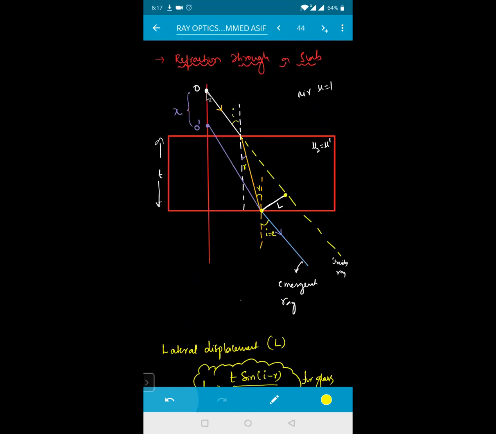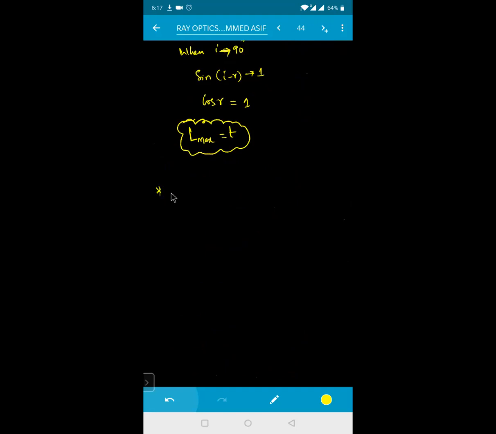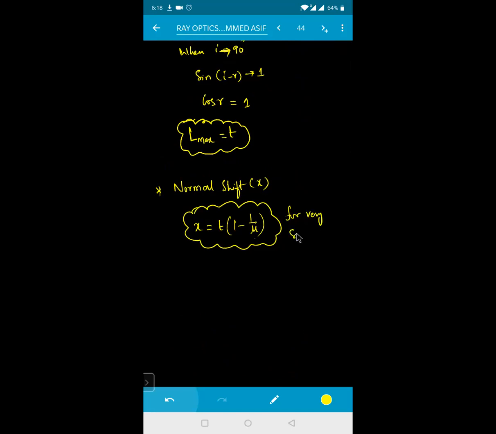See here in this one, when the ray of light is going from rarer to denser, there is a displacement of the object from O to O dash. That is called your normal shift. So I can write that normal shift, represented by X. This normal shift will be equal to t into (1 minus 1 by mu). X = t(1 − 1/μ). And this is applicable for very, very small angles.